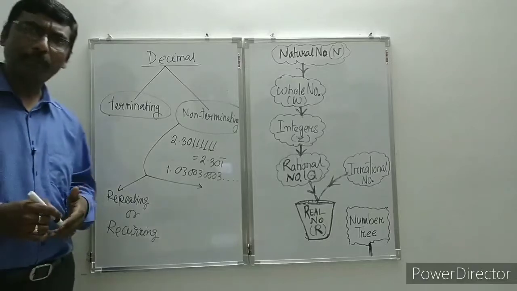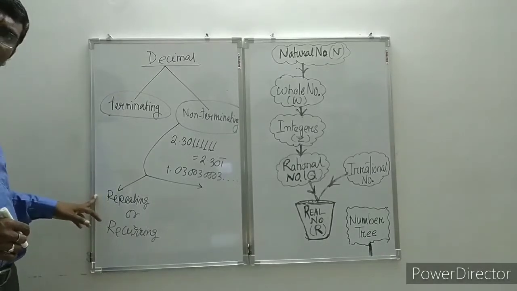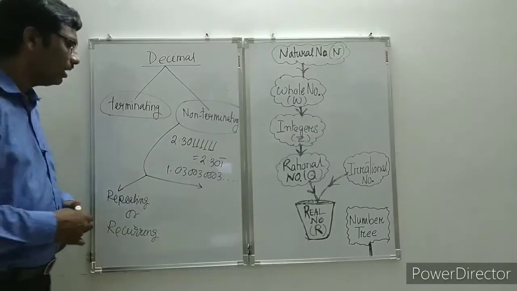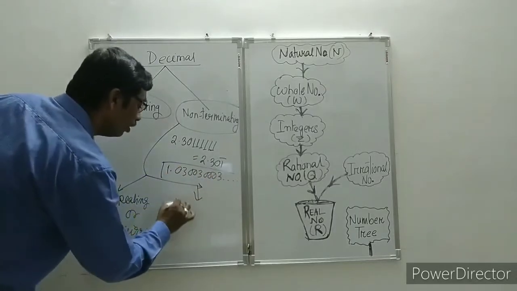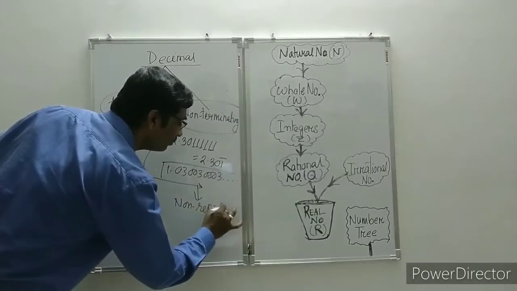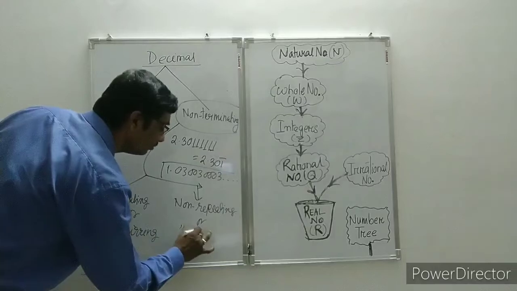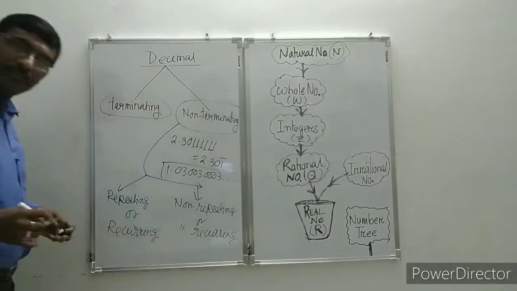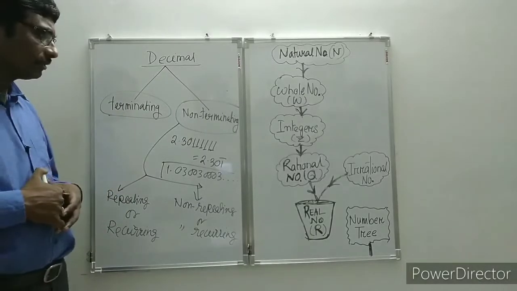If the same number repeats, then the decimals are called repeating decimals or recurring decimals. And the second type, you see, are called non-repeating or non-recurring decimals. These are the different types of decimal numbers.